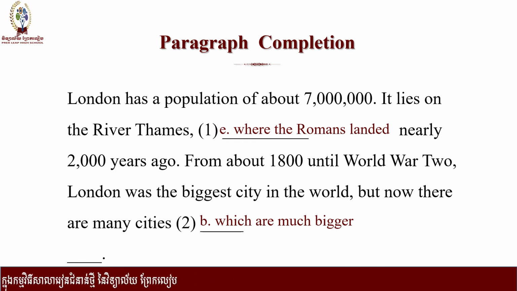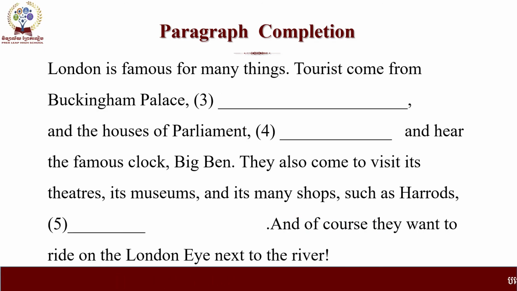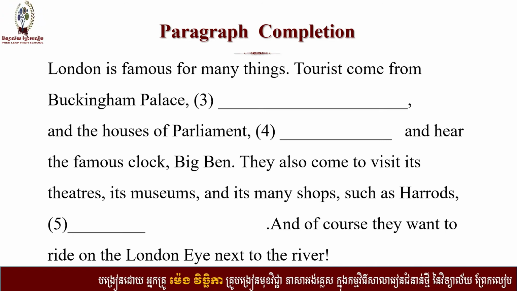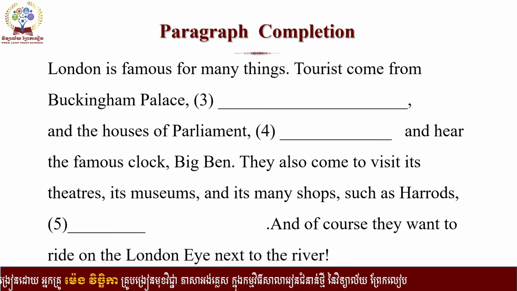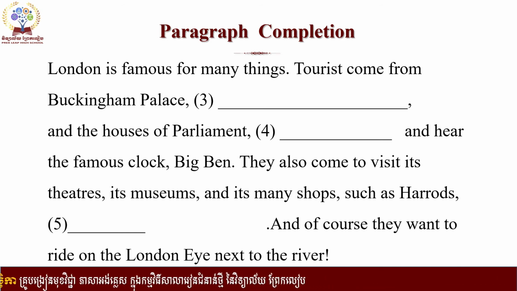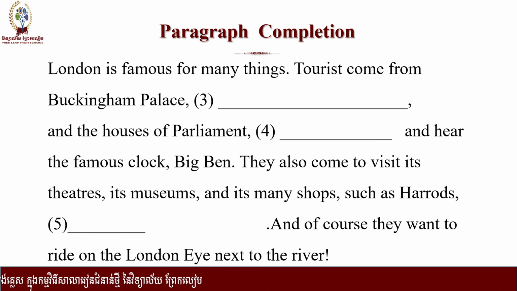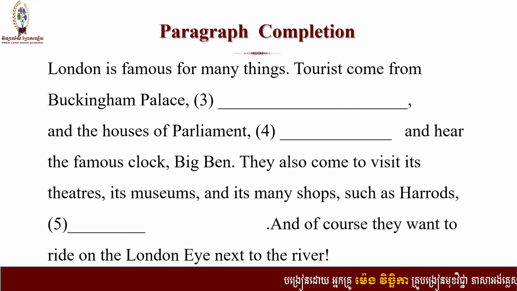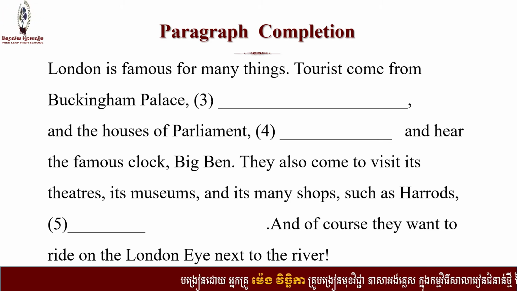How about the second paragraph? In the second paragraph, we have London is famous for many things. Tourists come to Buckingham Palace, number 3, and the Houses of Parliament, number 4, and here is the famous clock Big Ben. They also come to visit its theaters, its museums, and its many shops, such as Harrods, number 5, and of course they want to ride the London Eye next to the river. So we have 4 places that we need to complete.